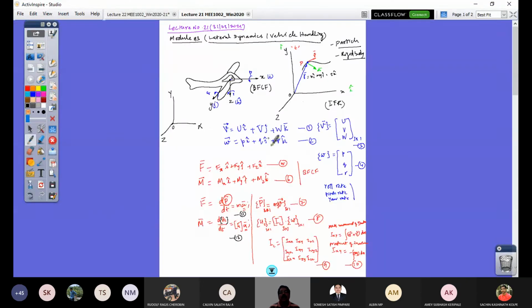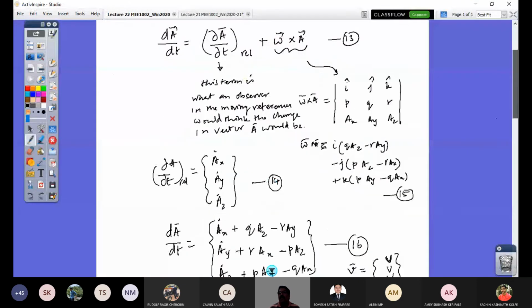In this matrix, the products of inertia Ixy and Iyz are 0, and since it is a symmetric matrix, the corresponding elements are also 0. So my equation would be simplified this way.